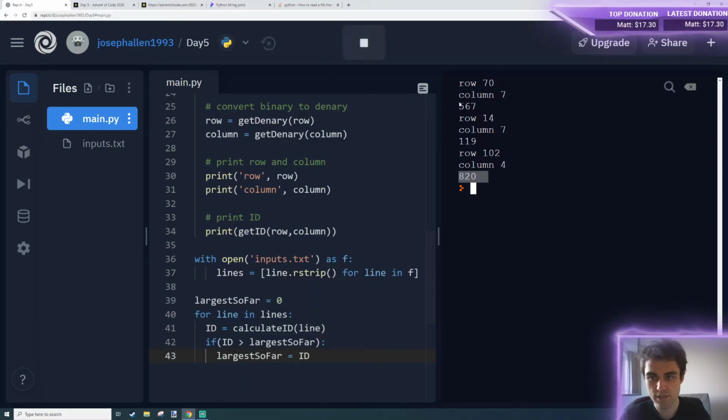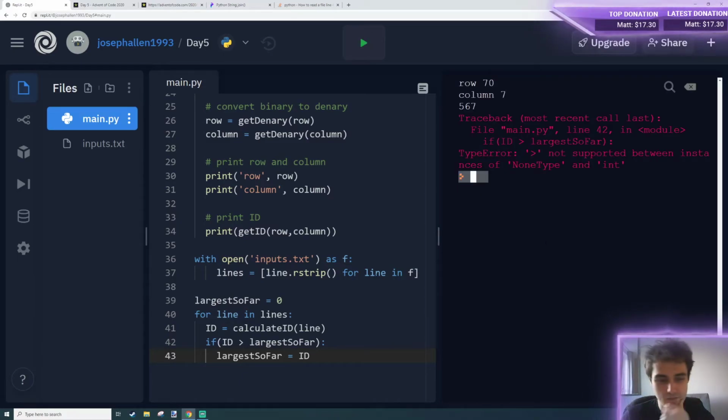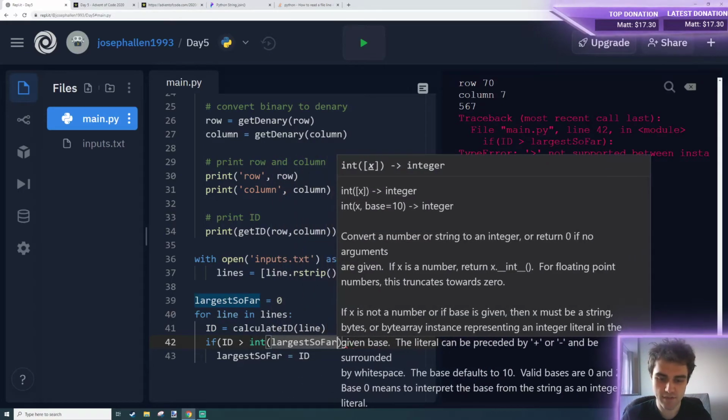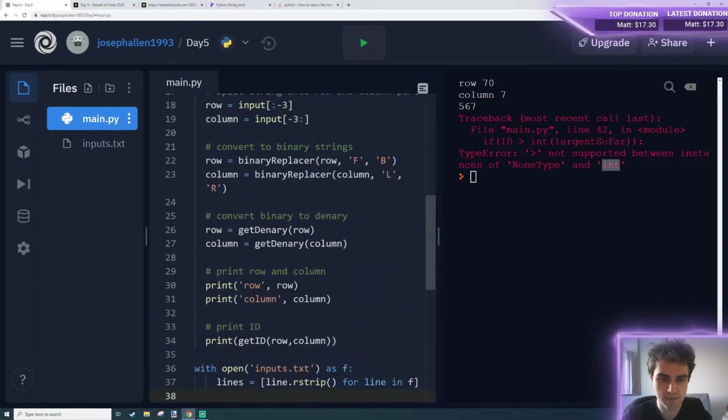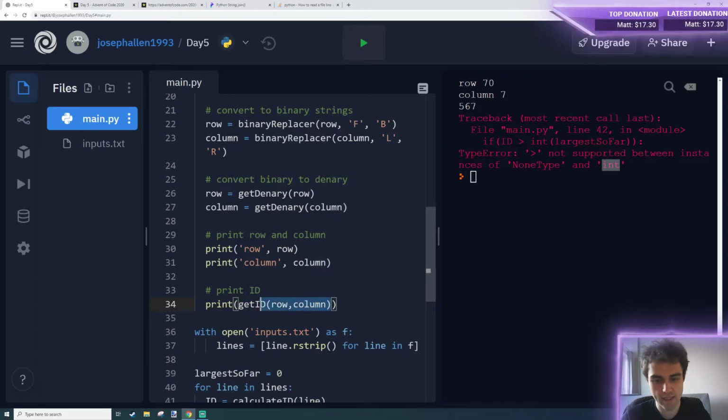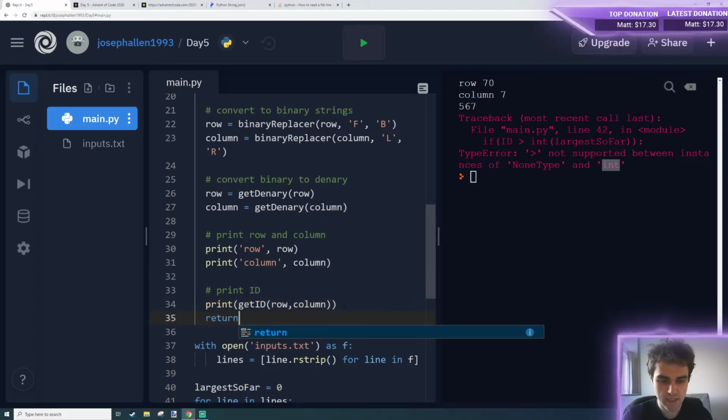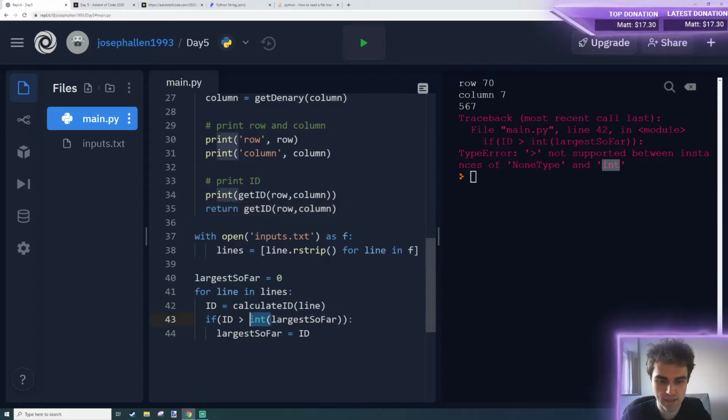So if we run this here, we should still see our prints. But okay, 42, if ID is greater than largest so far, I'm guessing largest so far is still a string, so we can wrap it in this int function, and that will convert it to a whole number. No, it won't. What have I done here? Largest so far 0. Greater than is not supported between a NoneType and an int, because my function doesn't return my getID here as it should. Return getID. That means we might not need this in anyway.